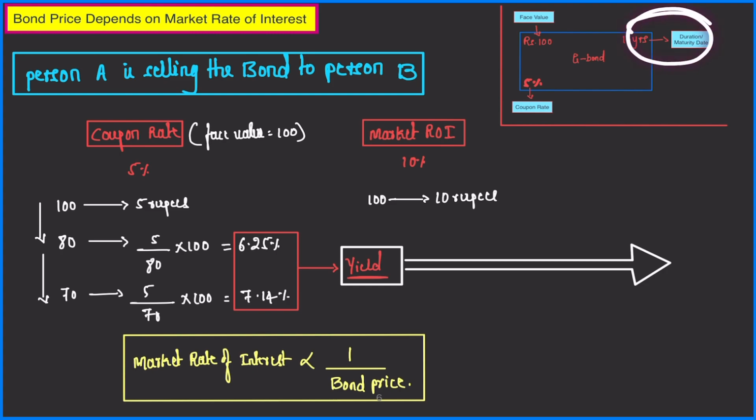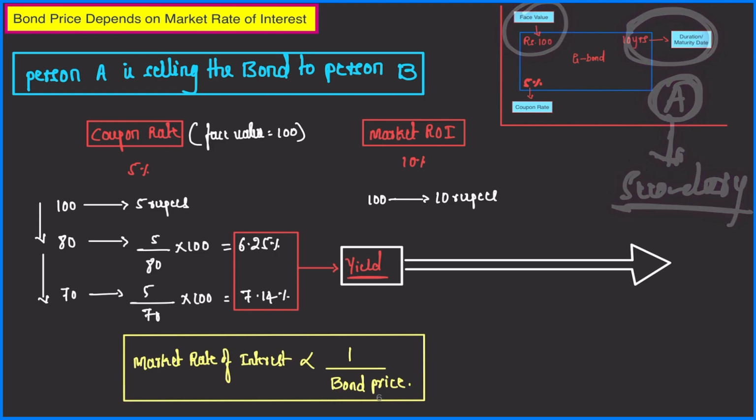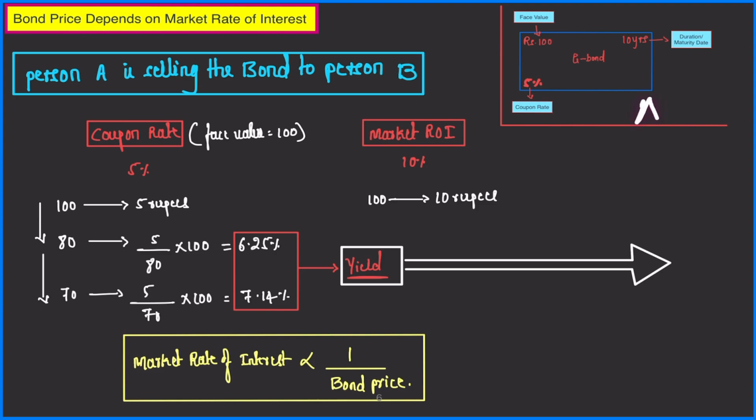And the maturity is after 10 years. Now, person A wants money immediately and would like to sell this in the secondary market, right? This is the first part of the example. Now, let us assume that when person A is selling it in the secondary market, at that time the market rate of interest is 10%.